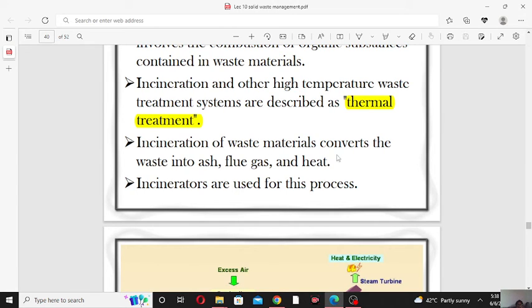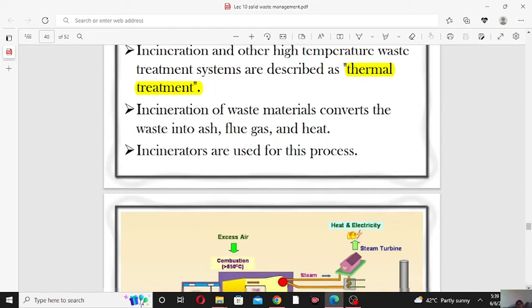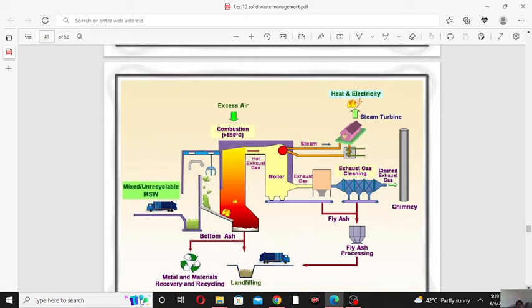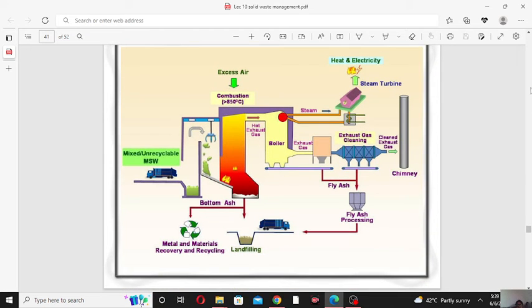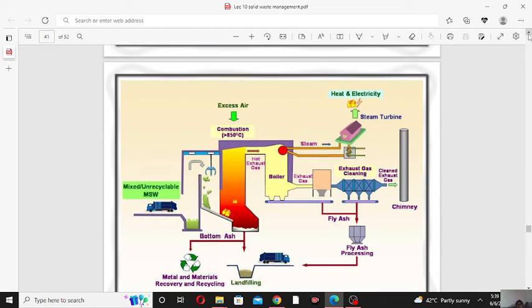Incineration of waste material converts the waste into ash, flue gas and heat. So during incineration, the solid waste is converted into ash, flue gas and heat. Incinerators are used for the incineration process. This is the incinerator, and incineration takes place in this incinerator.